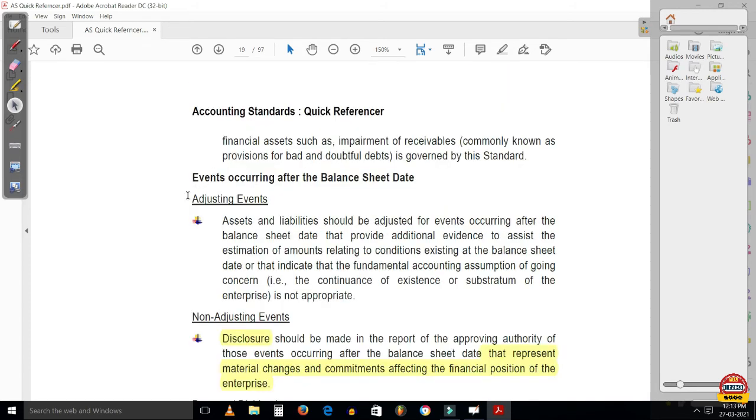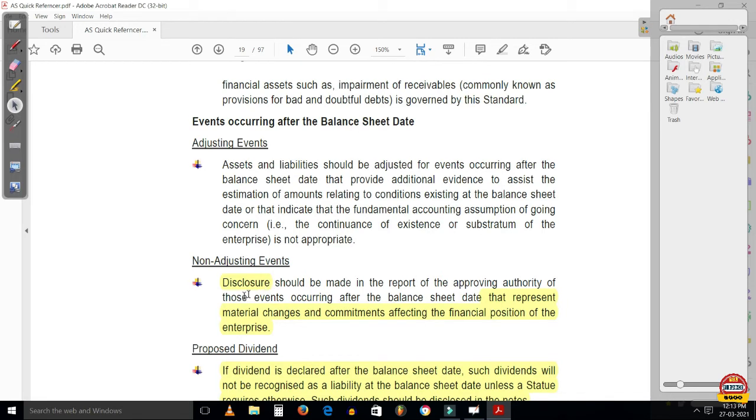Moving on, events occurring after the balance sheet date. Adjusting events we have already discussed. Adjusting events: assets and liabilities should be adjusted for events occurring after the balance sheet date that provide additional evidence to assist the estimation of amounts relating to conditions existing at the balance sheet date, or that indicate that the fundamental accounting assumption of going concern is not appropriate. And for non-adjusting events, only disclosure should be made in the report of the approving authority of those events occurring after the balance sheet date that represent material change and commitments affecting the financial position of the enterprise.